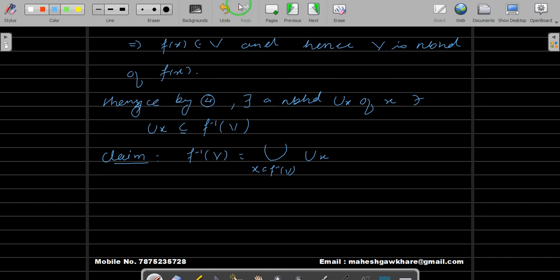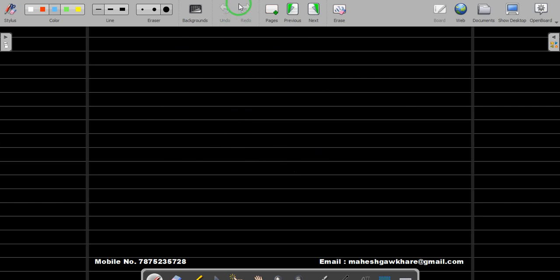Okay, so to claim this, right now U_x is contained inside f inverse of V for all x belongs to f inverse of V, right?